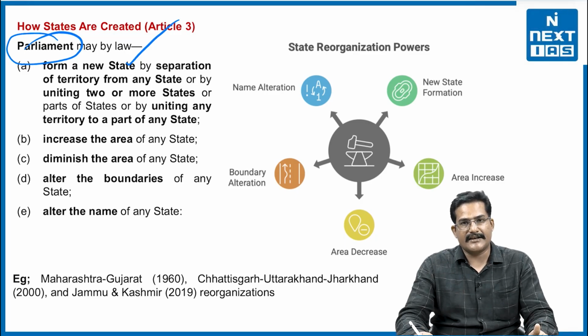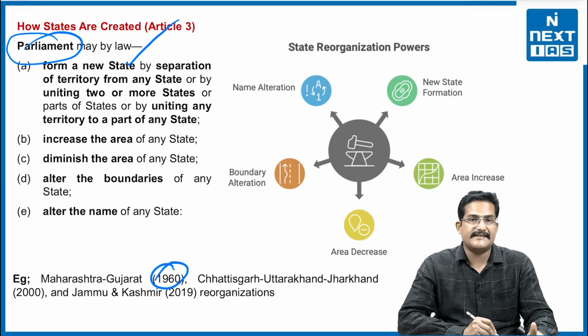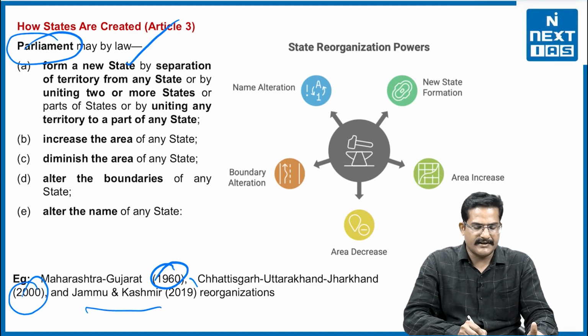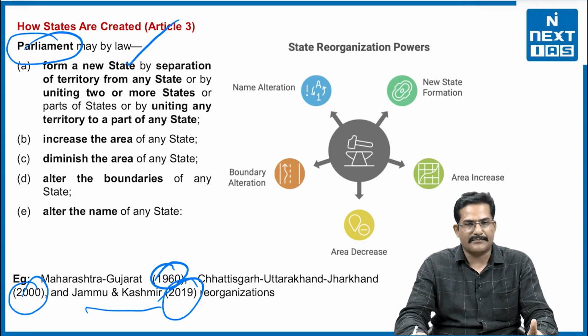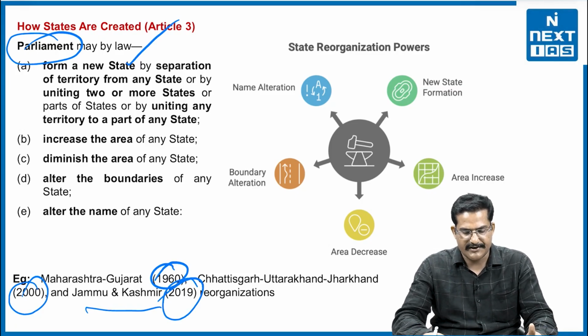And it can increase the area of a state as well, it can diminish the area, it can alter the boundaries of any state, or it can alter the name of the states as well. For example, a few states' names have been changed in the past, from Uttaranchal to Uttarakhand, it was done as well. Who will do it? All the things will be done by none other than the parliament, right. In the past as well, we have seen multiple states created. For example, Maharashtra and Gujarat were separated in the 1960s, right. Chhattisgarh, Uttarakhand, Jharkhand were created in 2000, right, and Jammu Kashmir recently in 2019. These are a few examples of state creation by the Union Parliament, right.